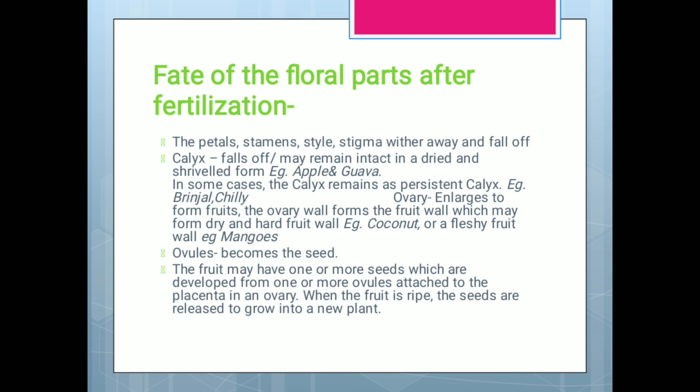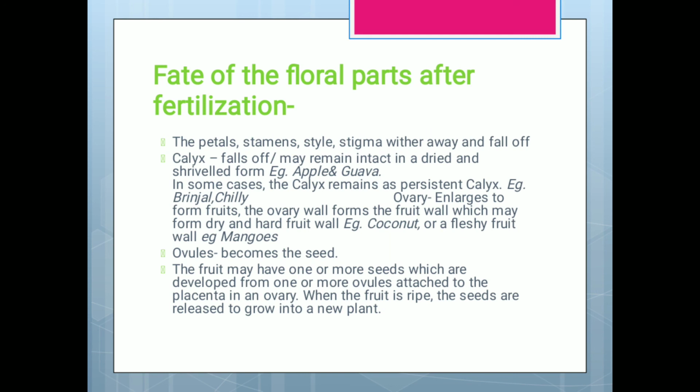Fate of floral parts after fertilization. What do these floral parts become after fertilization? The petals, stamen, style, and stigma wither away or fall off. They are not there now. The calyx falls off, or may remain intact in a dried and shriveled form, for example in apple and guava. In some cases, the calyx remains as a persistent calyx, for example in brinjal and chili.